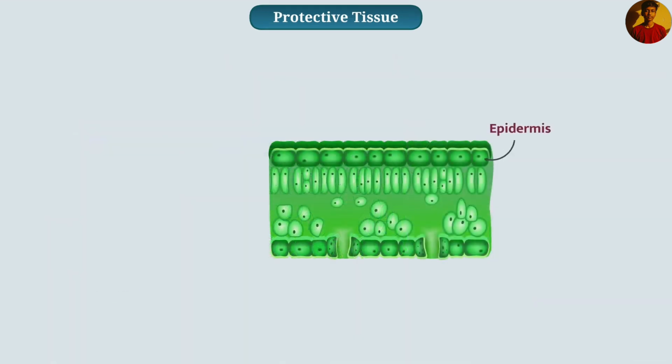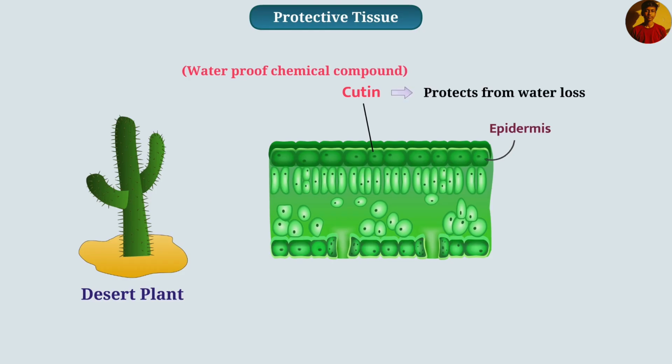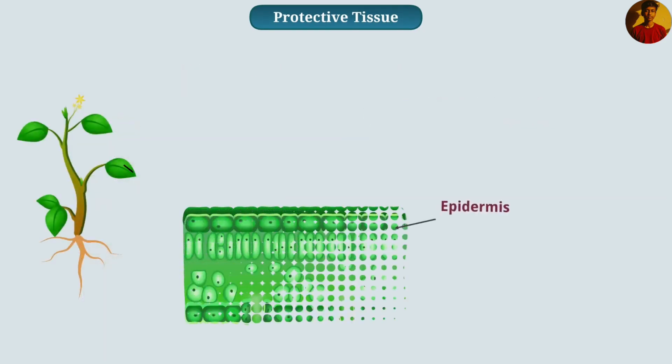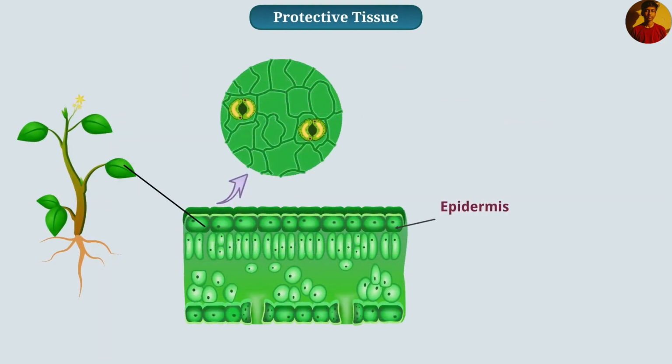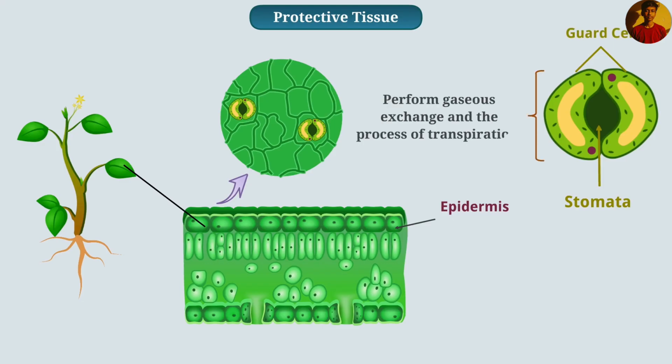Most epidermal cells are flat and their outer and side walls are thicker than the inner wall. The epidermis of desert plants is thick and contains a coating of cutin. Cutin is a waterproof chemical compound that protects plants from water loss. The epidermis of leaves has small pores called stomata. The stomata are surrounded by two kidney-shaped cells. Those are called guard cells. The stomata and the guard cells perform gaseous exchange and the process of transpiration.